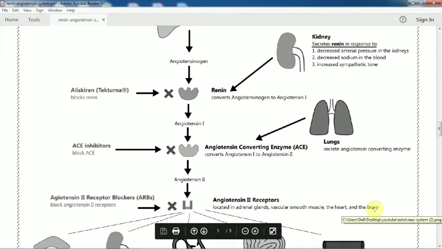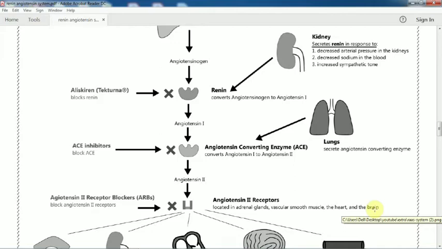We have to stop the synthesis or process that increases blood pressure, which happens when angiotensinogen is converted to angiotensin 2.